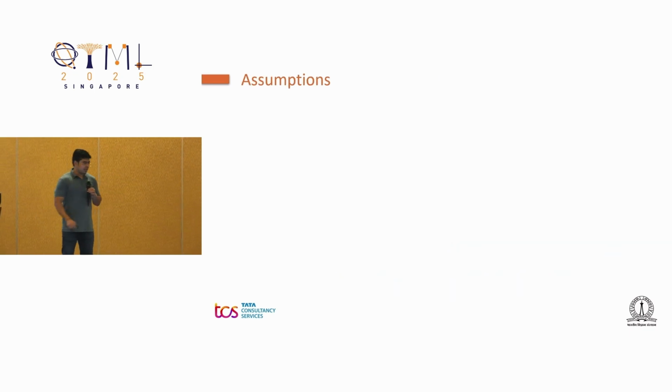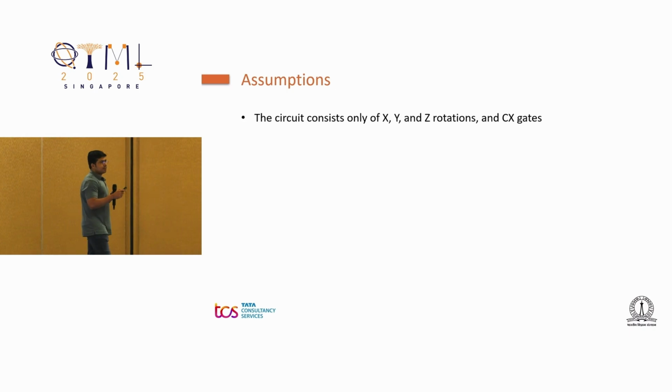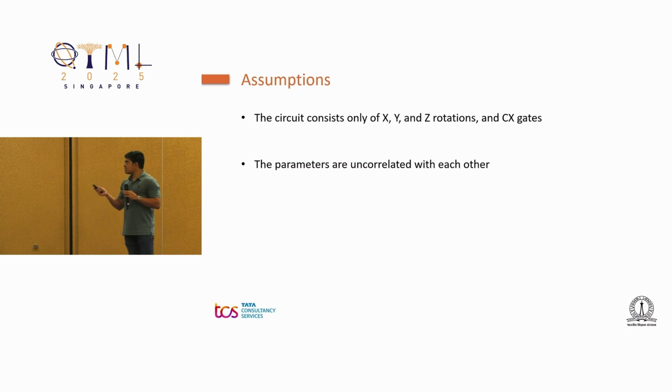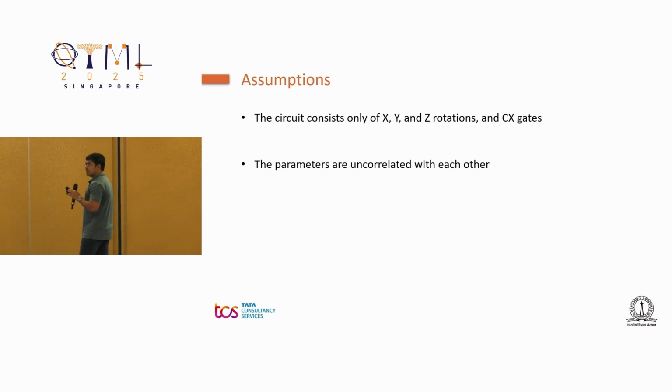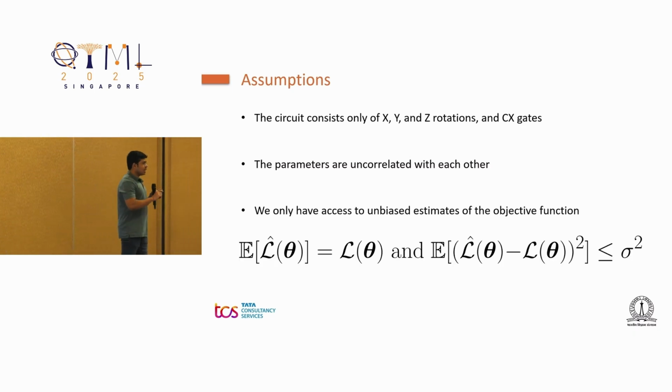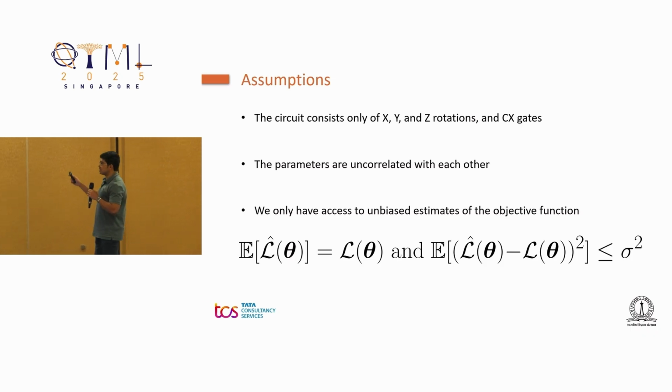So the assumptions that we will adhere to for the remainder of this talk are that the circuit only consists of X, Y, and Z rotation gates and CNOT gates. And the parameters that go into these rotation gates are uncorrelated with each other. So out of the d-dimensional vector, if you pick a theta i and a theta j, they are going to be uncorrelated. And the third and final assumption is that we don't have access to the exact objective function values. We only have access to stochastic estimates, which are unbiased. And the estimator variance is also bounded by a quantity, sigma squared.